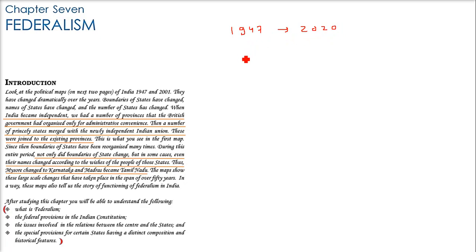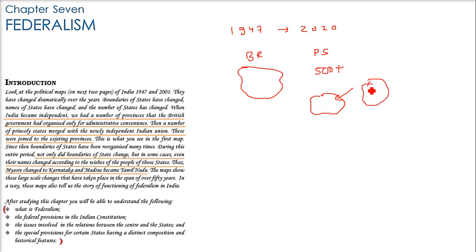When India became independent, there were certain British ruled areas, and then we had certain princely states, around 500 plus states, and they needed to be combined, and they got combined. So there were provinces, actually they were made provinces. Either they were added to the original province or they were regarded as a new province.